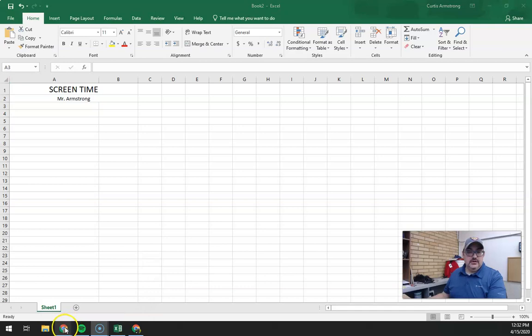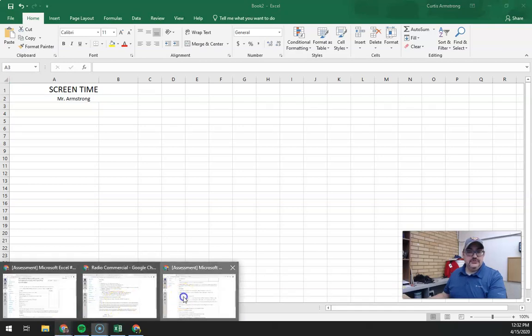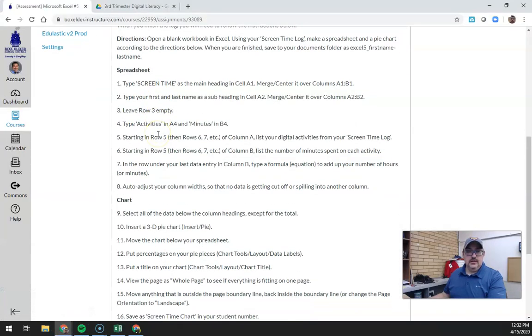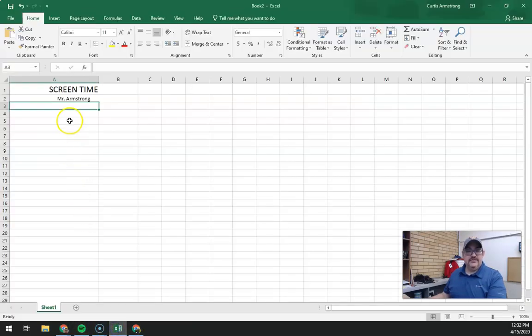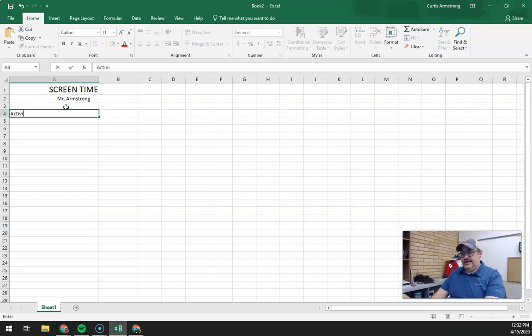Leave row 3 empty. In A4, we're going to type in activities, and in B4, we're going to type in minutes. So A4, I'm going to type in activities. B4, we're going to type in minutes. So I'm going to leave row 3 blank, and I'm going to come down here to row 4, type in activities, and I'm going to come over here to B4 and type in minutes.